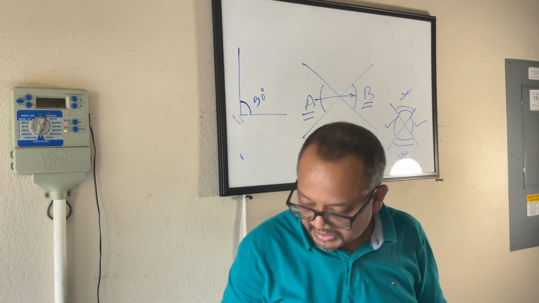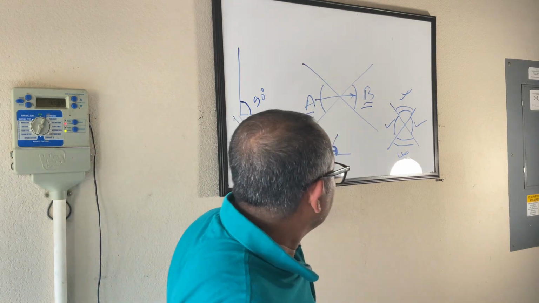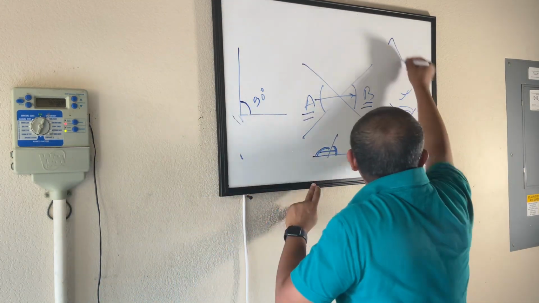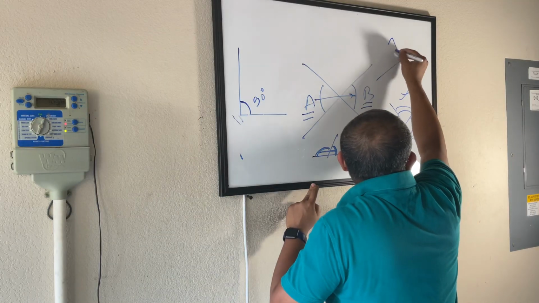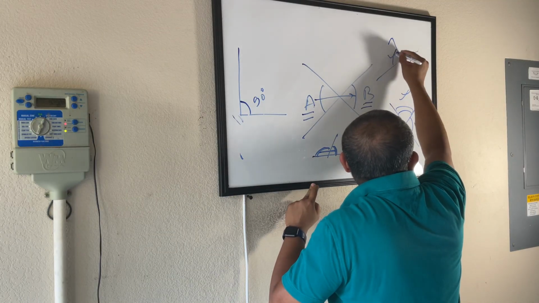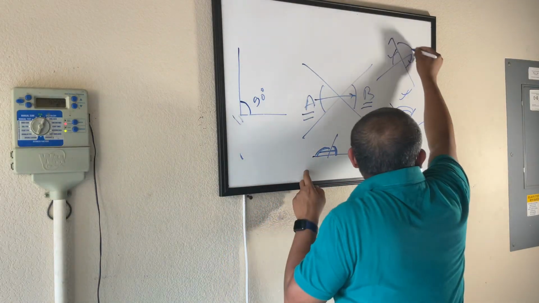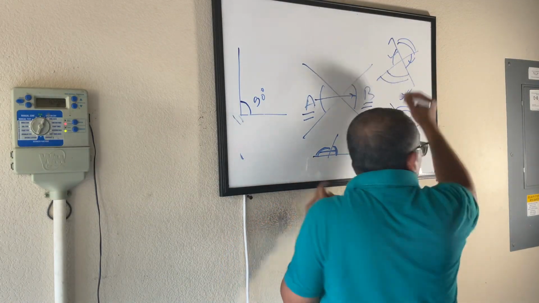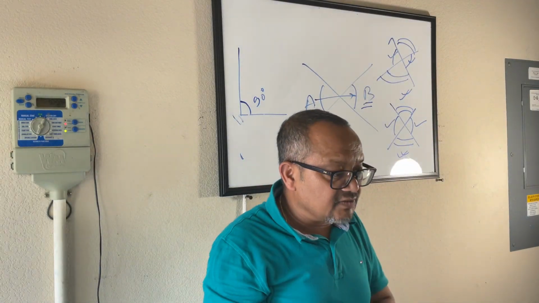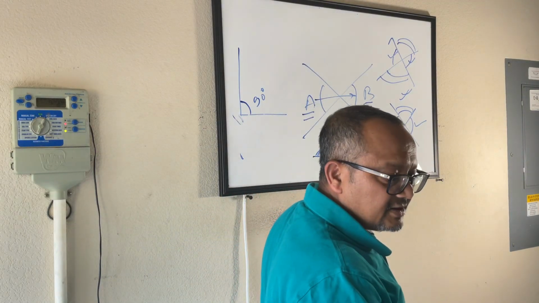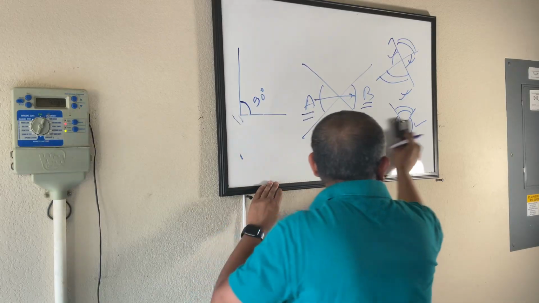Now, what we need to know is if you have two lines intersecting each other, the angles opposite to each other, this and this, are the same. This and this are the same. Opposite angles are always the same.